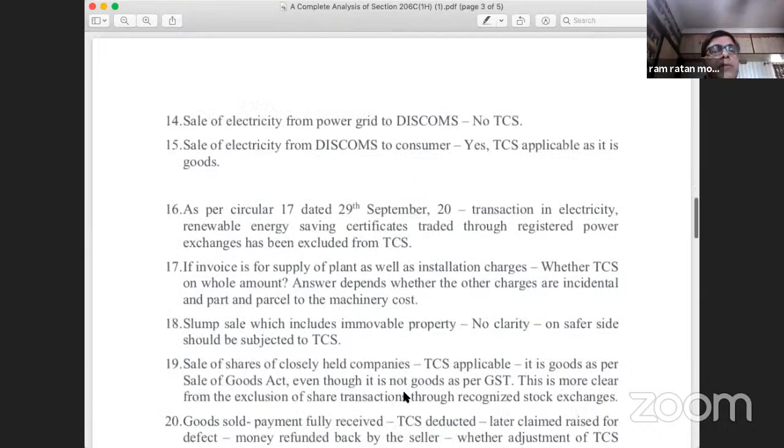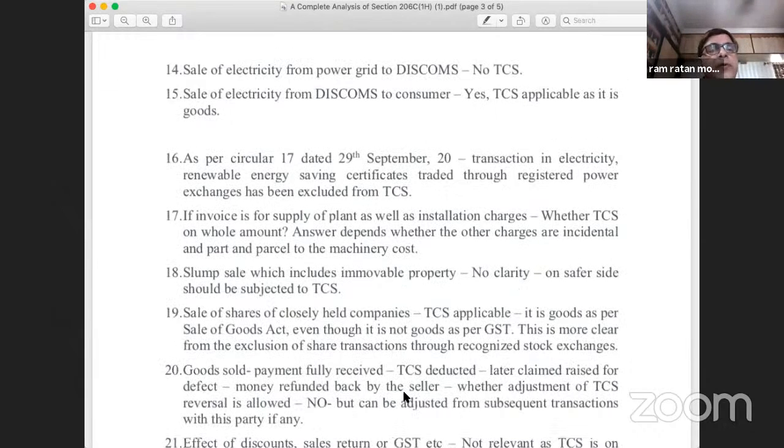Point number 14: whether the TCS will be applicable on electricity. Suppose I have a plastic unit and electricity is supplied by Calcutta Electric Supply Corporation. Or suppose I have a plastic unit in a rural area where the electricity is supplied by West Bengal State Electricity Board, whether TCS will be applicable or not.